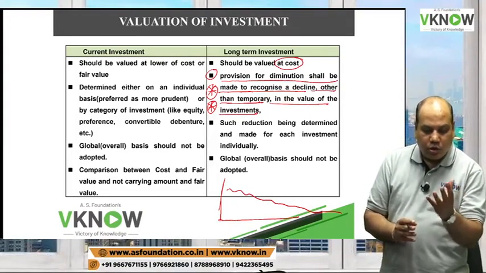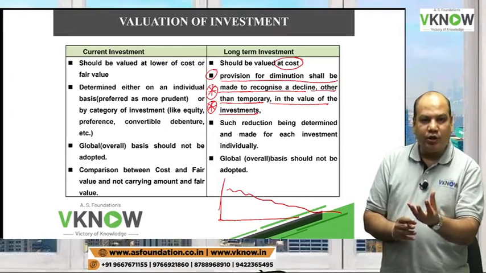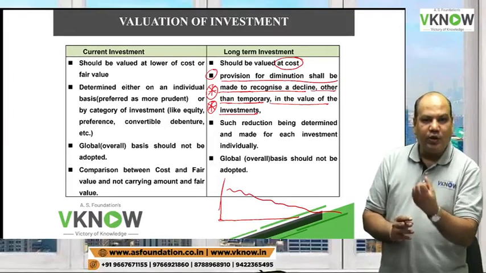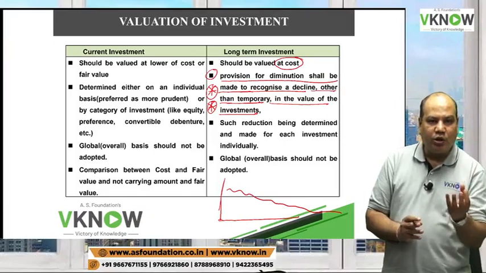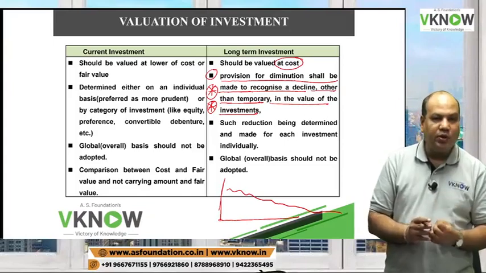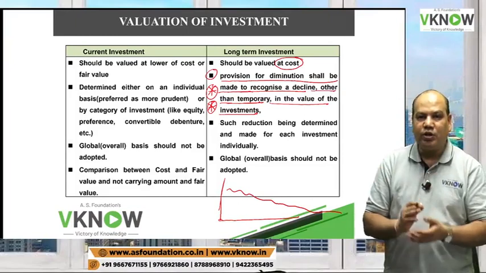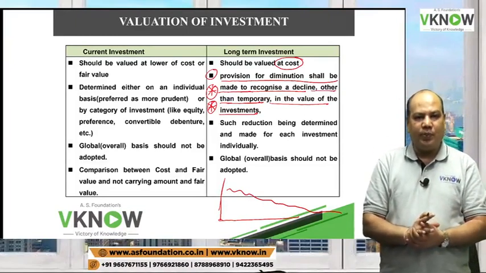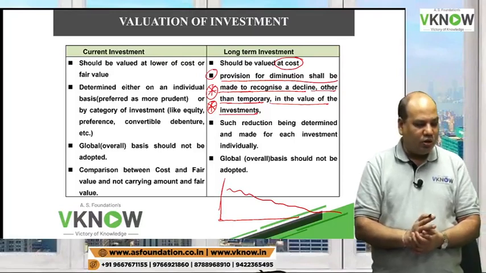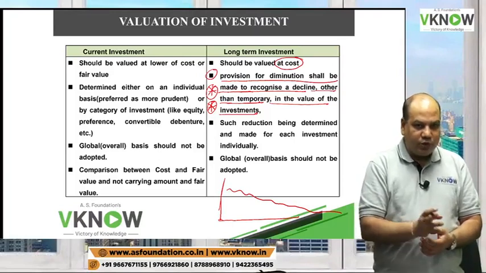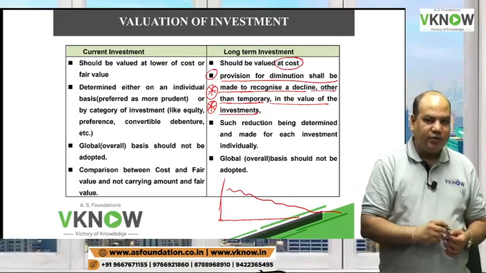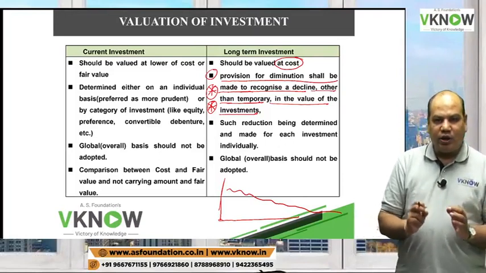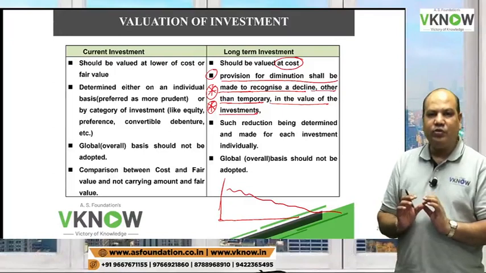Look at their cash flow statement. There is a negative cash balance. Look at their shareholder fund. Shareholder fund has become negative. Look at the industry. The industry is already on the verge of collapse. This is an indicator that there is a permanent decline in the value of investment.